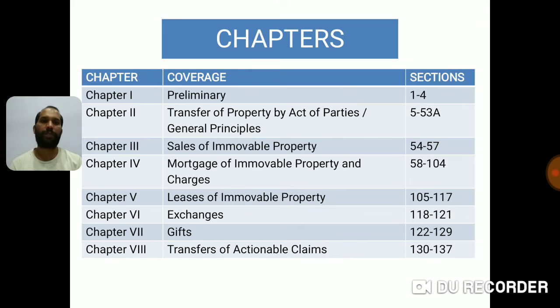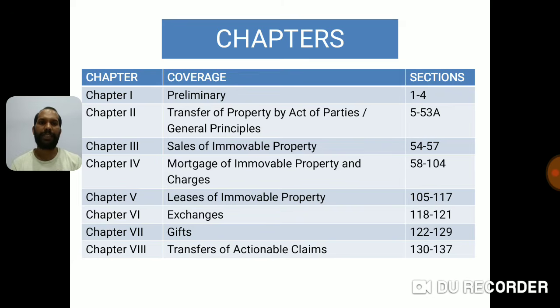Chapter 4 deals with mortgage of immovable property and charges from section number 58 to 104. Chapter 5 deals with leases of immovable property from section number 105 to 117. Chapter number 6, a small chapter of 4 sections, 118, 119, 120 and 121, deals with exchanges.